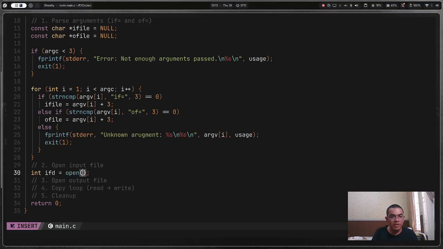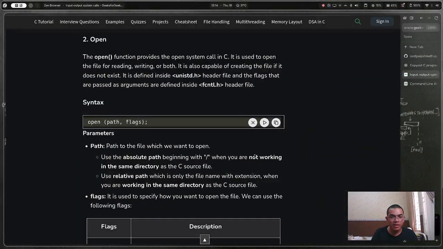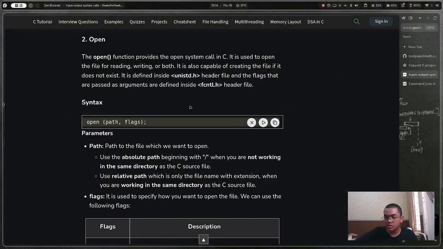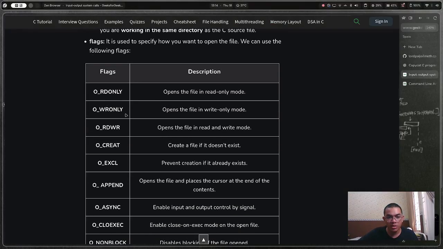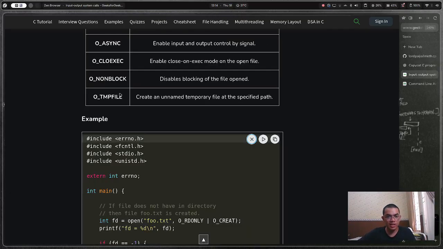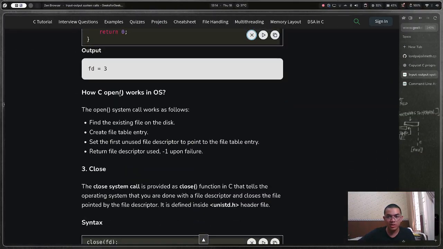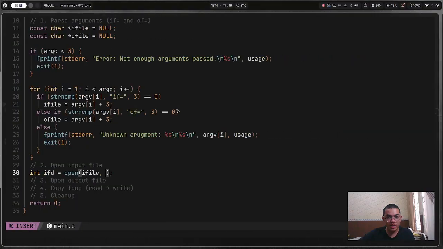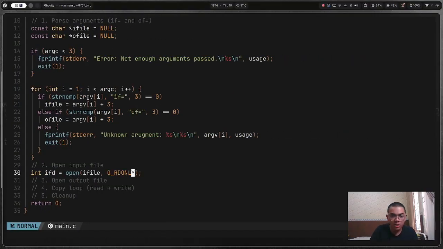The char pointer name I will take the ifile, comma flags. Flags should be... what are the flags? Yeah, let me check. Okay, read only, write only. I need it on read only mode. What is my cat doing? Cat, don't do something like that. Okay, so I'm gonna just get that. What did I do? Did I do something wrong? Huh? What the hell? Okay, I need the read only mode, so I'm just gonna do this on read only.